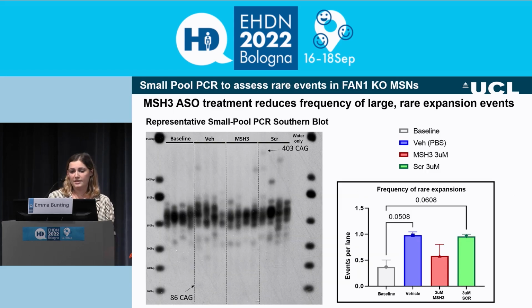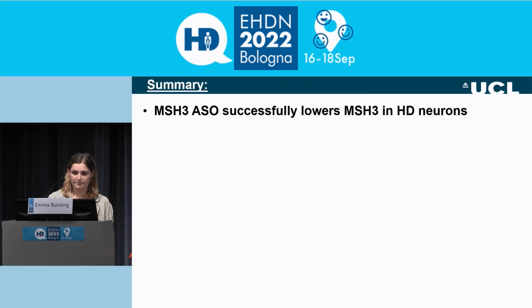We also looked at the effect on these large, rare repeat expansion events, which are undetectable by fragment analysis. And we found that in our FAM1 knockout system we actually had spontaneous large expansions occurring all the way up to 403 CAGs, as well as all the way down to 86 CAGs. And we found that the MSH3 ASO treatment actually suppressed the frequency of these large, rare expansions occurring, although these differences were not significant.